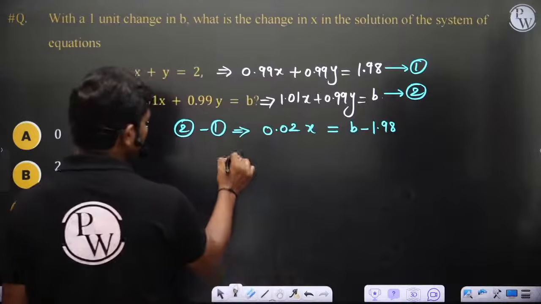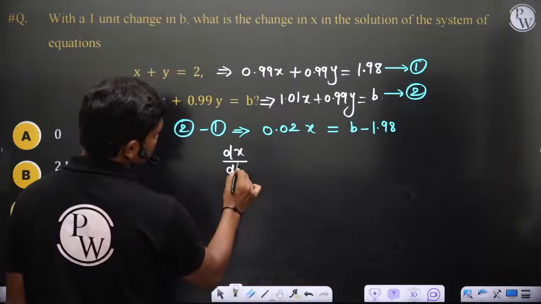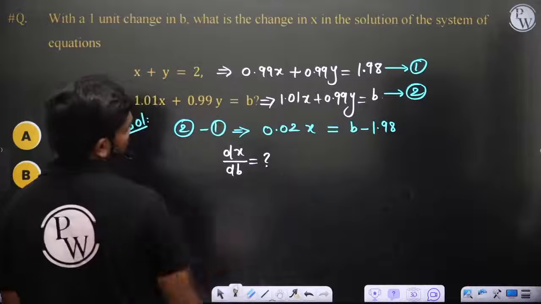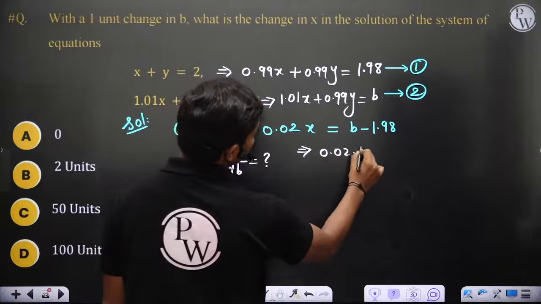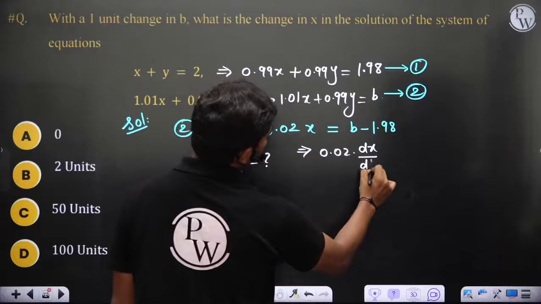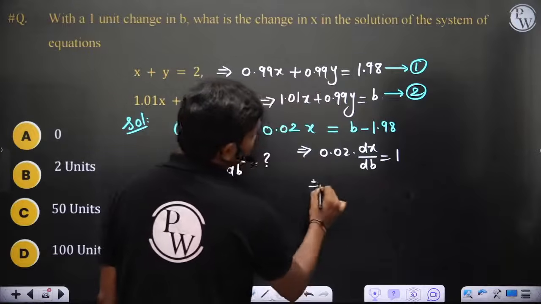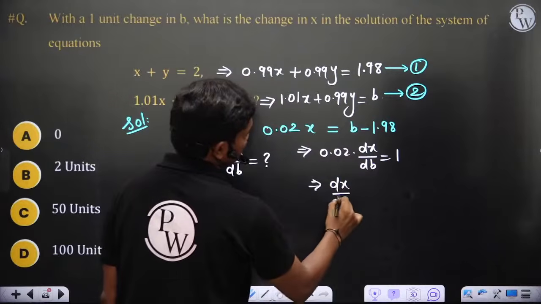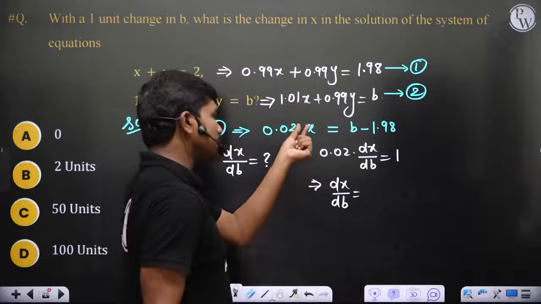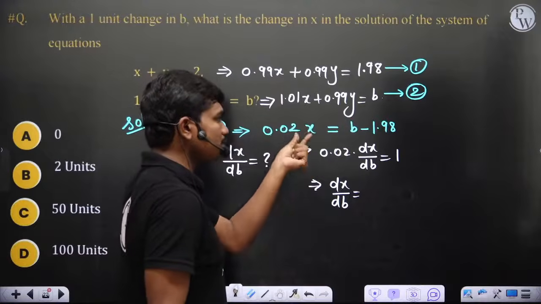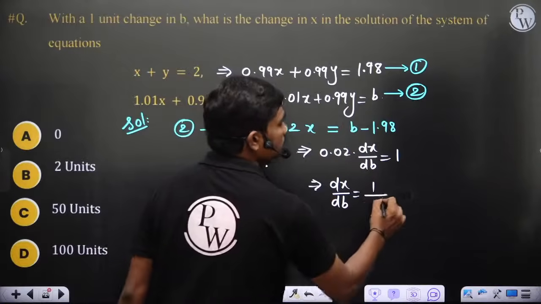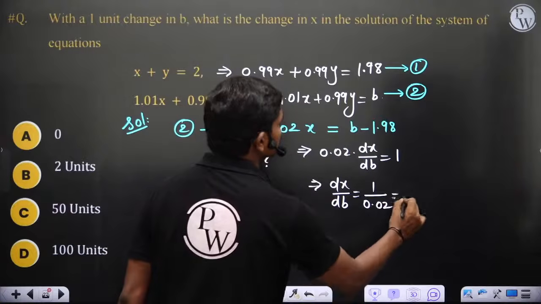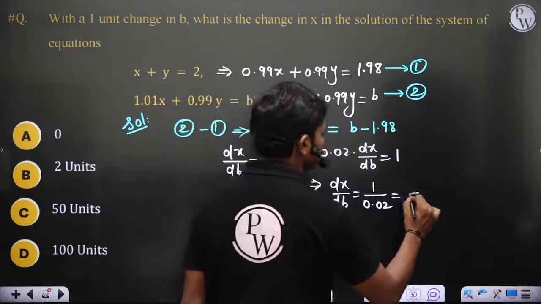Which means you have to figure out the value of dx by db. If you differentiate this equation, we get 0.02 dx by db is equal to 1. Because differentiating with respect to B, the derivative of x becomes dx by db, the derivative of B becomes 1, and the derivative of a constant is 0. So dx by db is 1 by 0.02, which is 50.